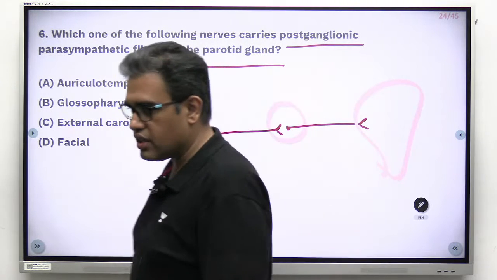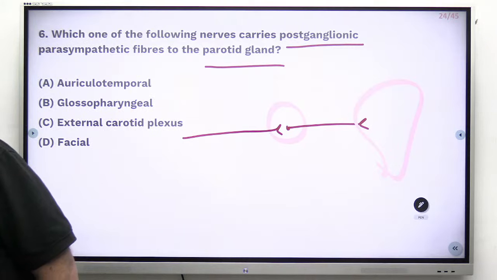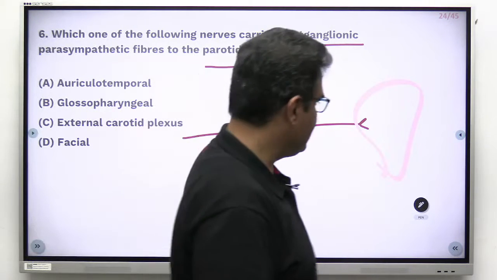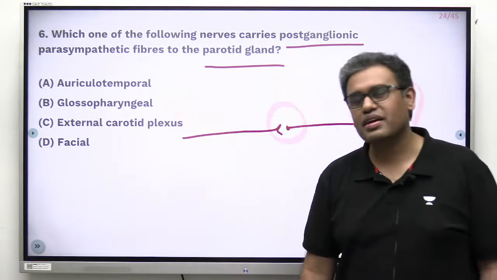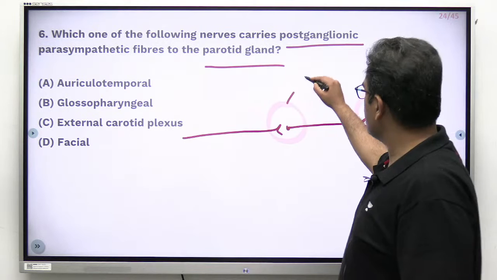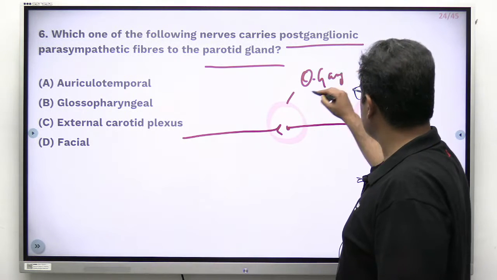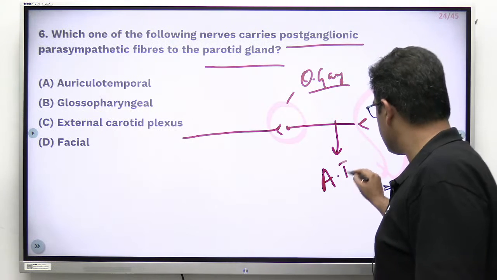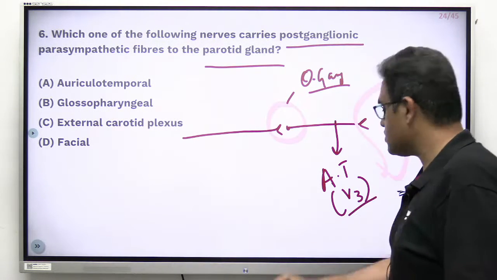Let's see what you guys are thinking. Yeah, very good. Do you remember that? Just 10 minutes back, while discussing some other question, we discussed that. Yes, so this is the ganglion, that is the otic ganglion over here, and the parotid gland. This postganglionic is the auriculotemporal nerve, a branch of the mandibular division of trigeminal.